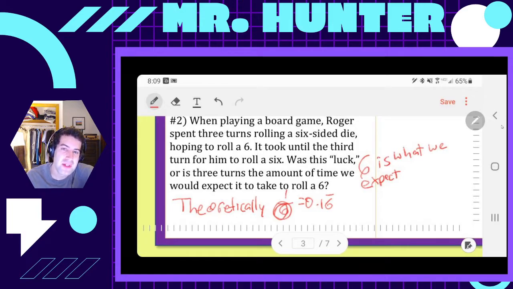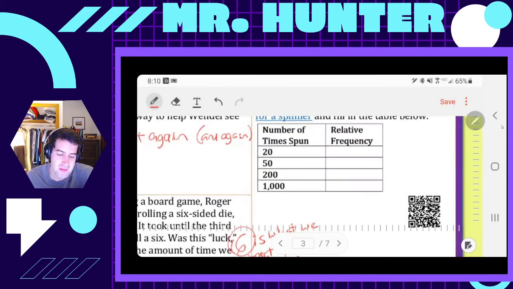This time it only took 3 turns for him to get a 6, but sometimes it might take a lot more turns than 6 rolls just to get a 6. But 6 rolls is what we expect. So 3 is better than expected. We expected it to take 1 out of every 6 rolls, so if it took 3 rolls, 3 is better than expected. So yeah, you could call this luck if you wanted. I don't believe in luck, but you could call it that.